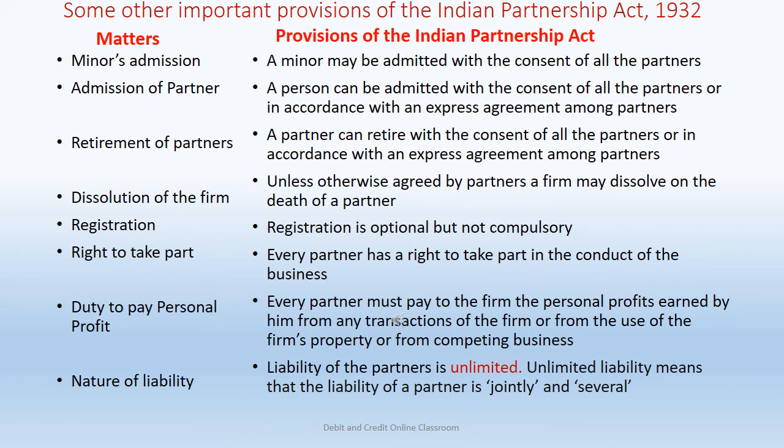Some of the other important provisions of Indian Partnership Act 1932 are the following. In the case of a minor's admission, a minor will be admitted only with the consent of all the partners, like the admission of any other partner. For the admission of a major partner also, the consent of all the partners should be there. About the retirement of a partner, it should also be with the consent of all the partners.